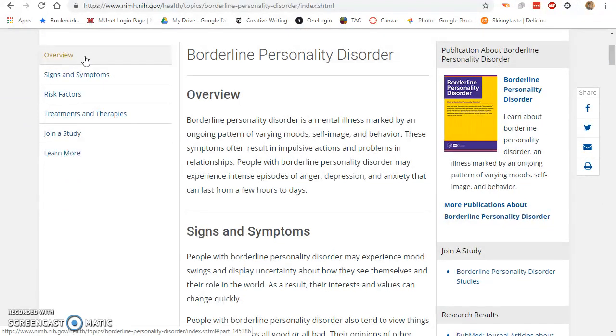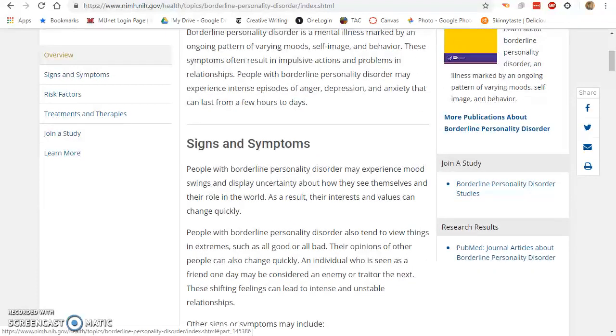So if I skim through here, I have an overview. Borderline personality disorder is a mental illness marked by an ongoing pattern of varying mood, self-image, and behavior. These symptoms can result in impulsive actions and problems in a relationship. That's definitely Blanche. People with this may experience intense episodes of anger. That's Blanche. Depression, absolutely, and anxiety that can last from hours to days.